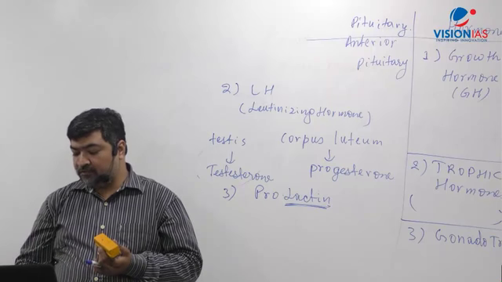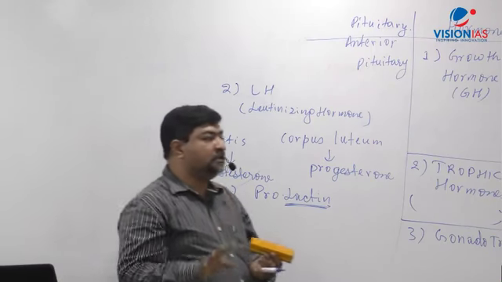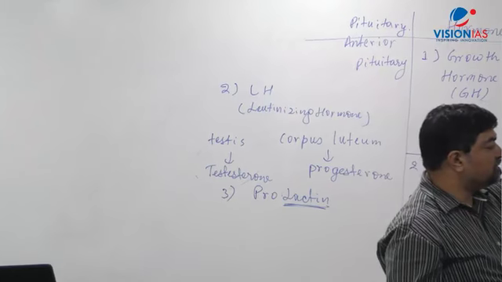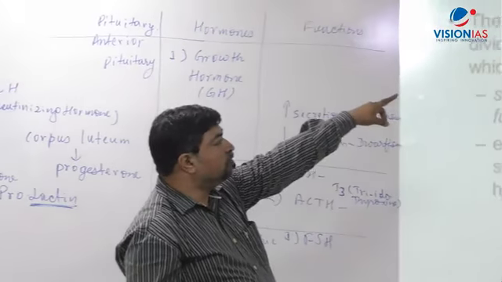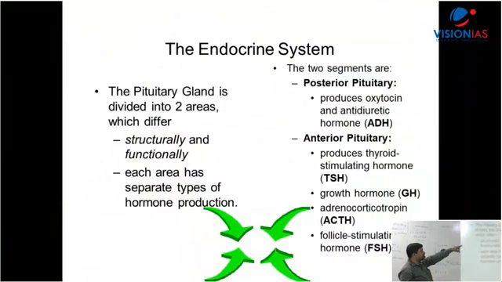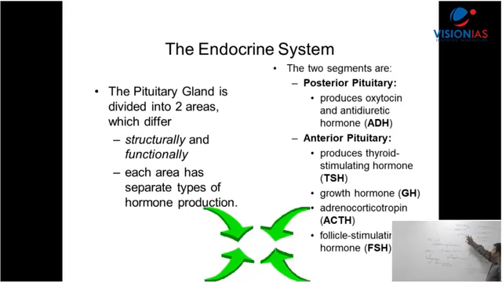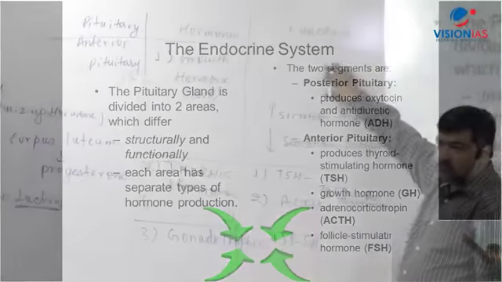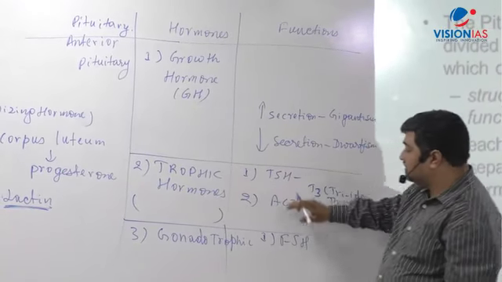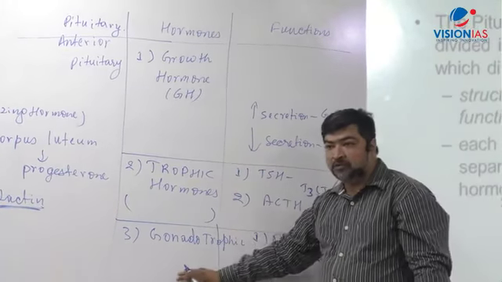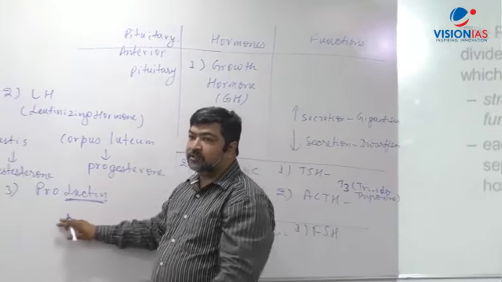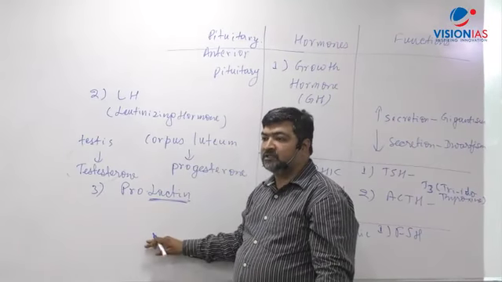Now I'm coming to this pituitary gland. Anterior part I mentioned, but I've given you something extra also. When you talk about the posterior pituitary, what have I written there? ADH, right? And it also produces what? Oxytocin. So कितने hormones produce हो रहा है? Oxytocin and ADH. The first part I have given you: anterior pituitary, growth hormone, right? Then trophic hormones, TSH and ACTH. Then gonadotrophic hormones, FSH, LH, and prolactin in a sequential aspect, right?